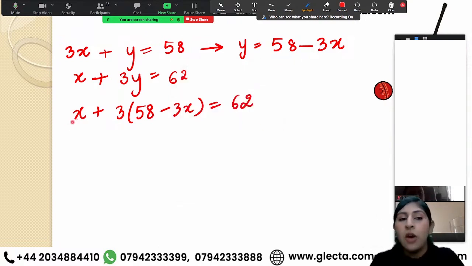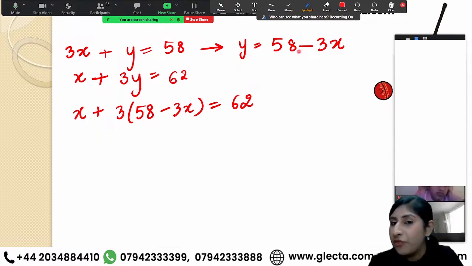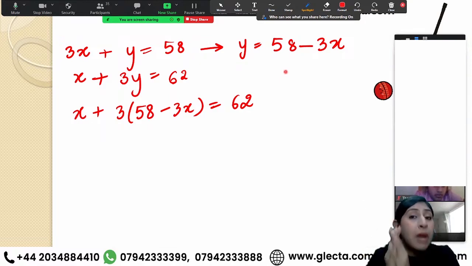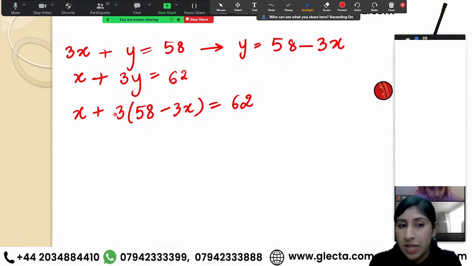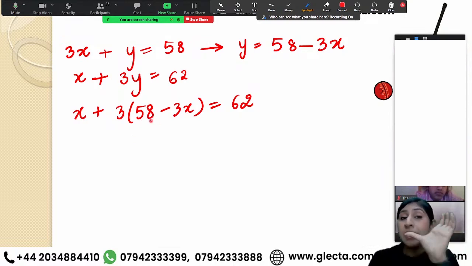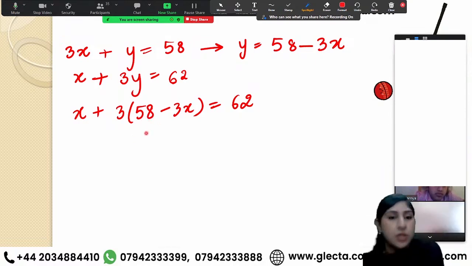All right, so now over here, I have substituted the value of y from my first equation. Now, be careful. Brackets in math mean multiplication by the number which is outside the brackets. Outside the brackets, I have written 3. And inside the brackets, I not only have 58, but I have 58 minus 3x.